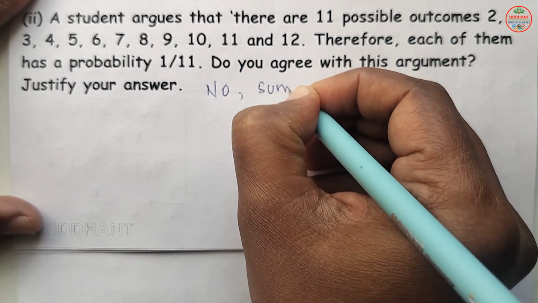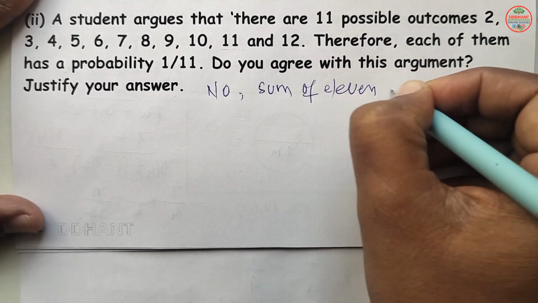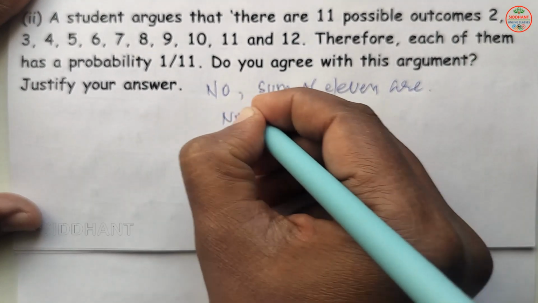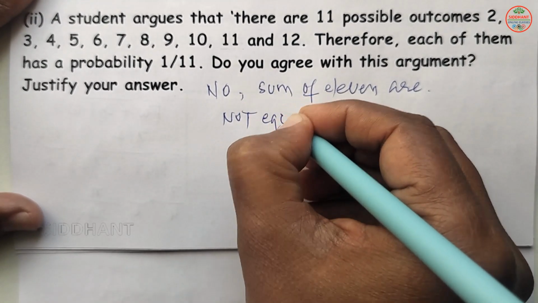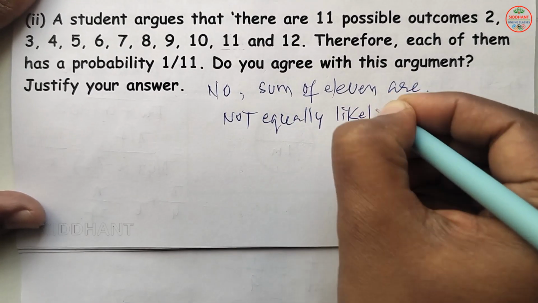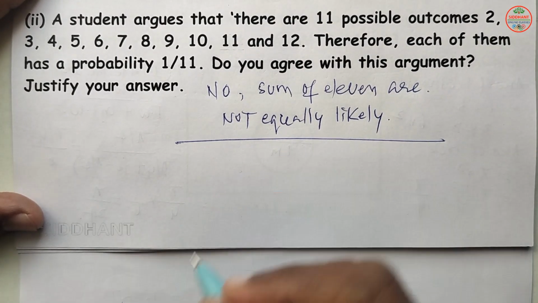So, no, the sums of 11 are not equally likely here. So, this is the answer.